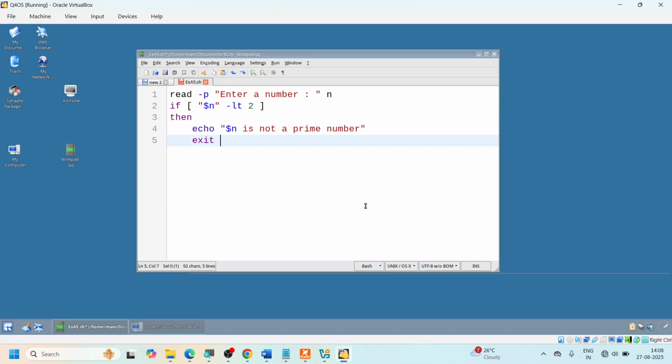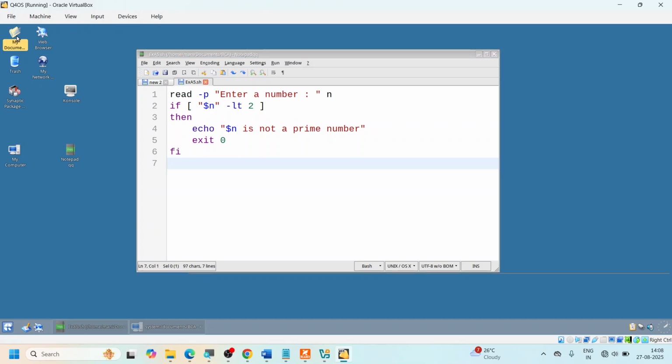So exit with 0, saying that the code has ended, and because you started with the if, you have to close it with the fi. So this is what you're going to do. I'm going to just save it. And how do you run this part of the code?